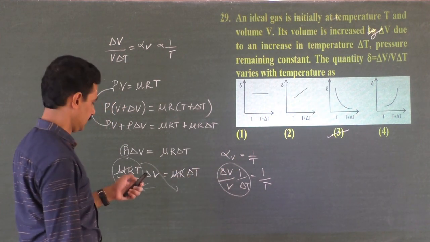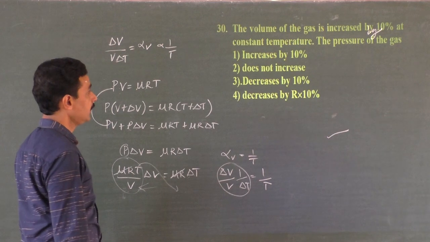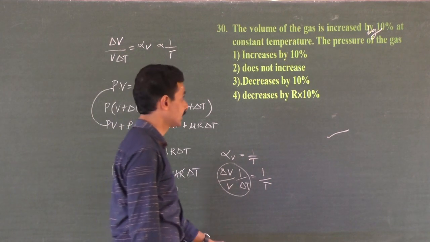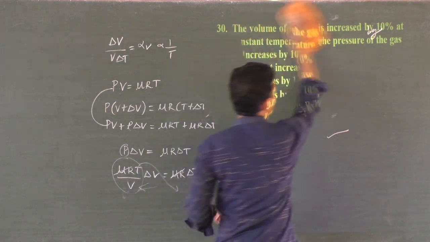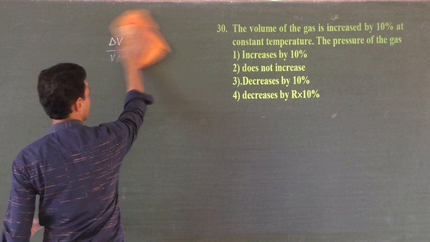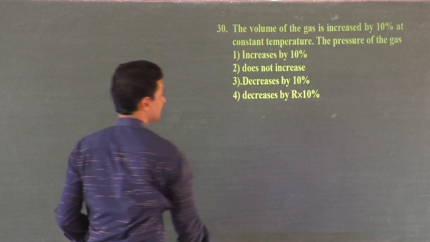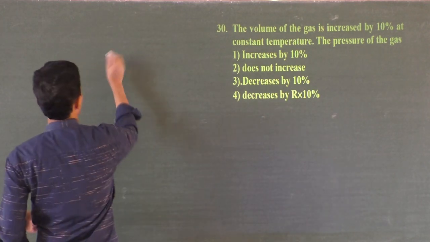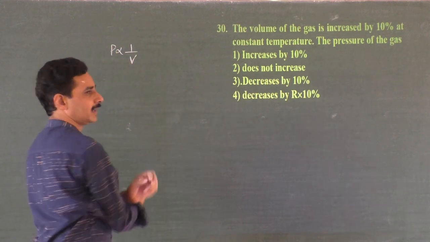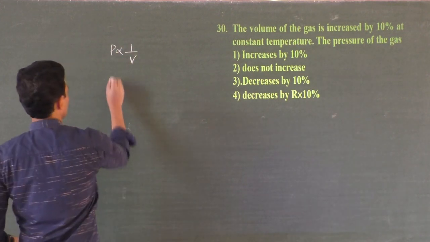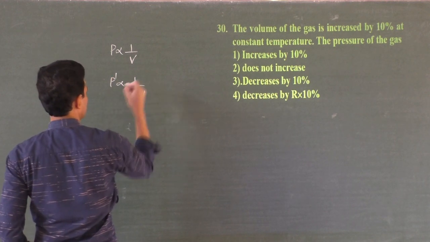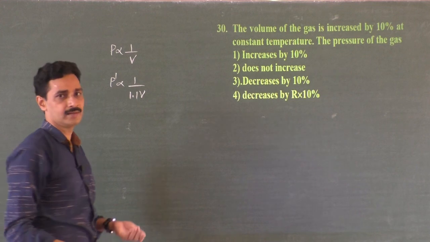Okay, 29, 30. The volume of a gas is increased by 10% at constant temperature. The pressure of the gas. It is the same problem we solved earlier, right? The volume of the gas is increased by 10%. Pressure is inversely proportional to volume. Last time it was decreased by 10%, right? Now the new volume is increased by 10%, which means 1.1 V. If it is 100, it becomes 110.